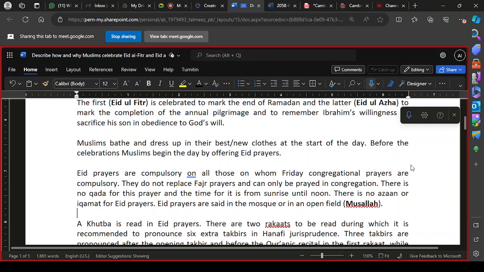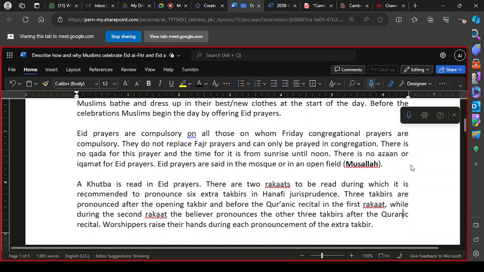So they do not replace the Fajr prayers, and they can only be prayed in congregation. It cannot be performed individually, and that is why there is no qaza for this prayer. The time for it is from sunrise until noon, the midday. There is no azan, no iqamat for the Eid prayer. Eid prayers are said in the mosque or in an open field musalla. You should mention that the Prophet's practice was to perform these prayers in musalla, in the open ground.